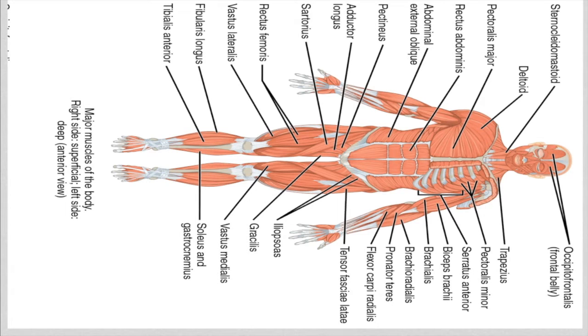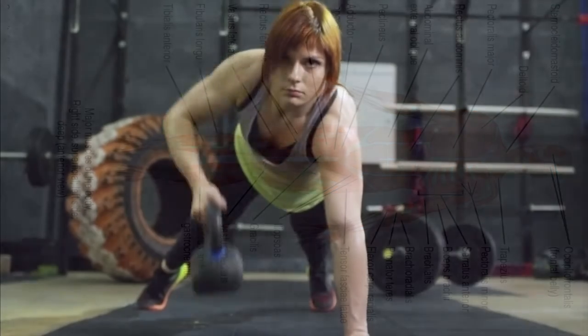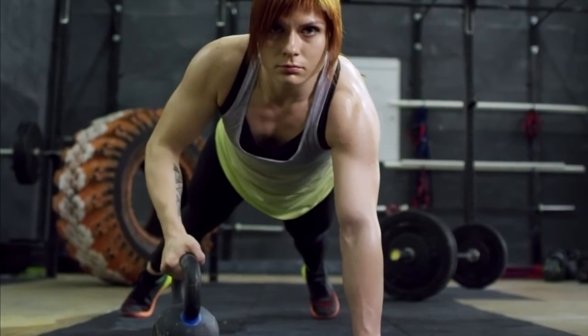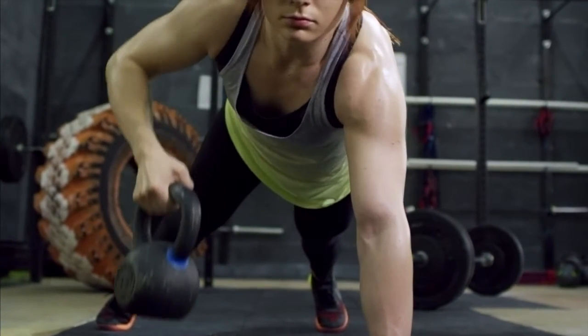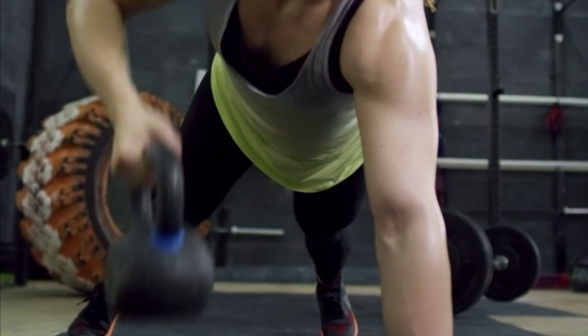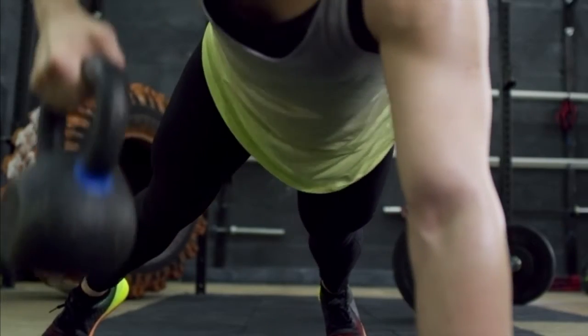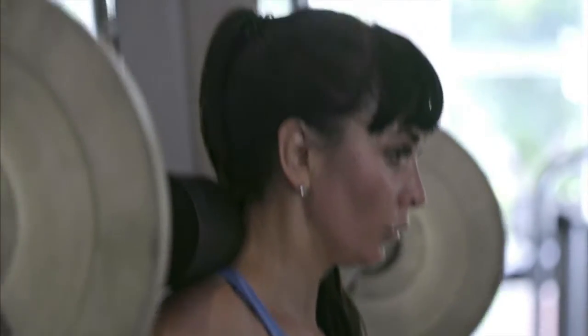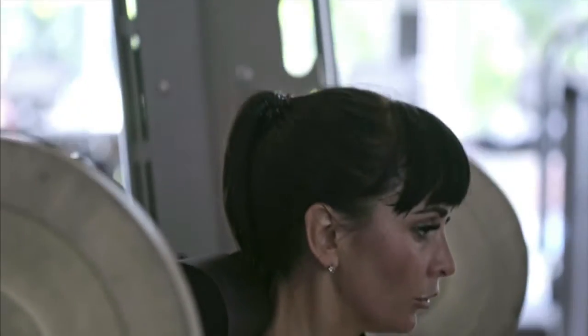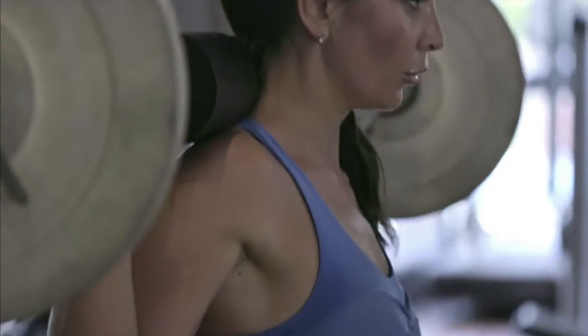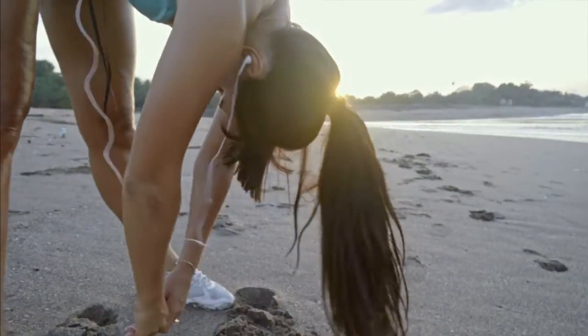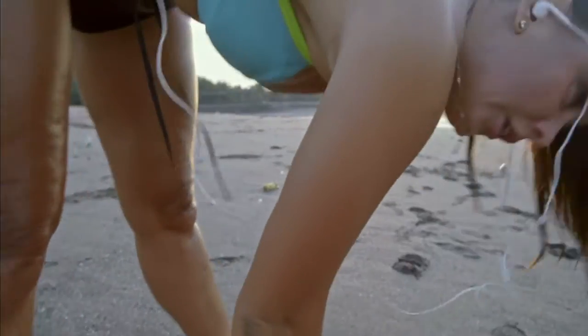Skeletal muscle, also known as striated muscles. Skeletal muscles are responsible for voluntary muscle movement. Smooth muscle, also known as visceral muscles. Smooth muscle is mainly associated with the walls of internal organs. Smooth muscles are responsible for involuntary muscle movement. A sprain is an injury to a joint whereby a ligament is stretched or torn. A strain is an injury to a muscle whereby a tendon is stretched or torn.